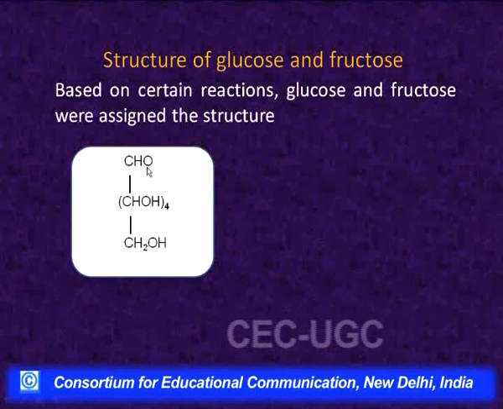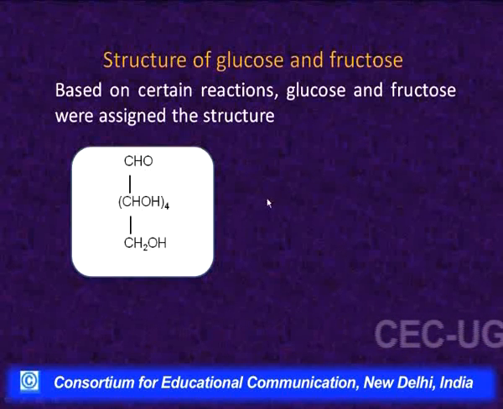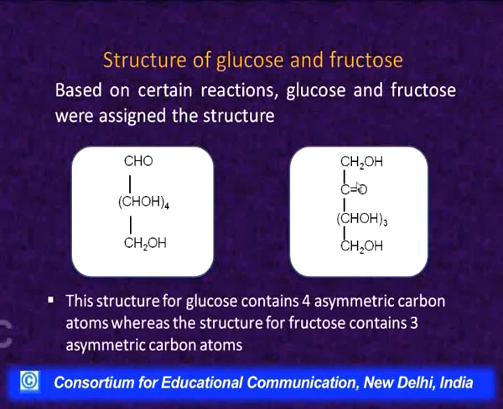So, it is an aldohexose, whereas fructose was found to be a compound having one ketonic functional group, 5 hydroxyl groups, all 6 carbons in a straight chain. So, this was a ketohexose. Based on this structure, we said that this structure has got 4 asymmetric carbon atoms. This carbon which is written as CHOH 4 times, these all 4 carbons are asymmetric.